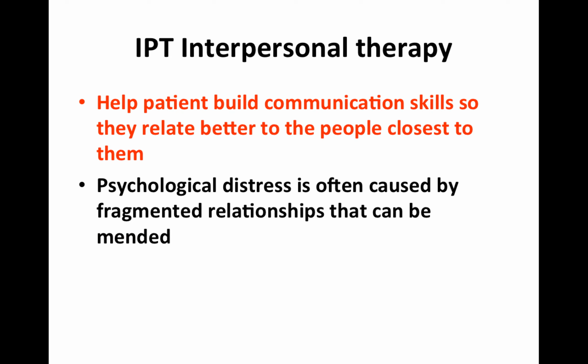Interpersonal therapy is also used in anorexia nervosa. However, the support and the evidence of the success of this has been less clear compared to the family-based therapy. So this basically focuses on the patient developing their communication skills so that they can relate better to people who are closest to them. It's believed that psychological distress is often caused by fragmented relationships, and if you mend these it can also help with the disease that the patient has. However, because this is not a major risk factor in anorexia nervosa, it may not be useful for some patients.